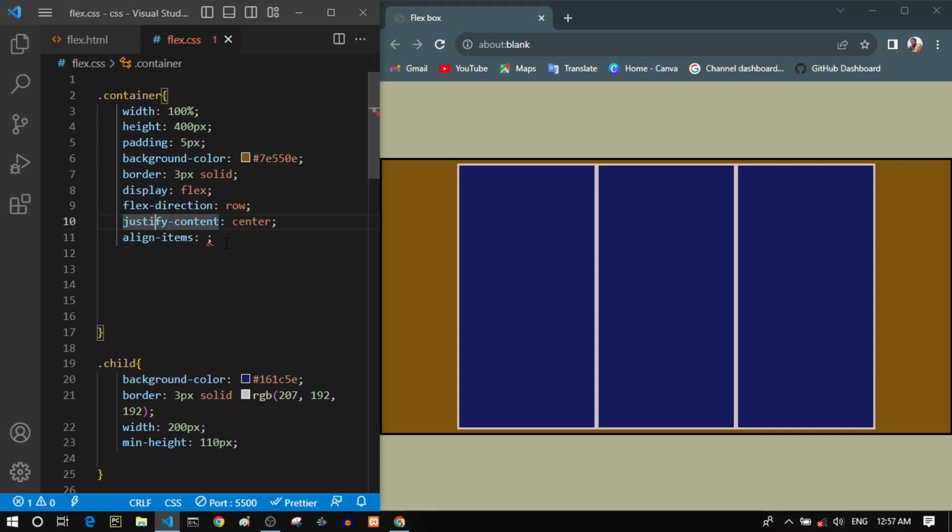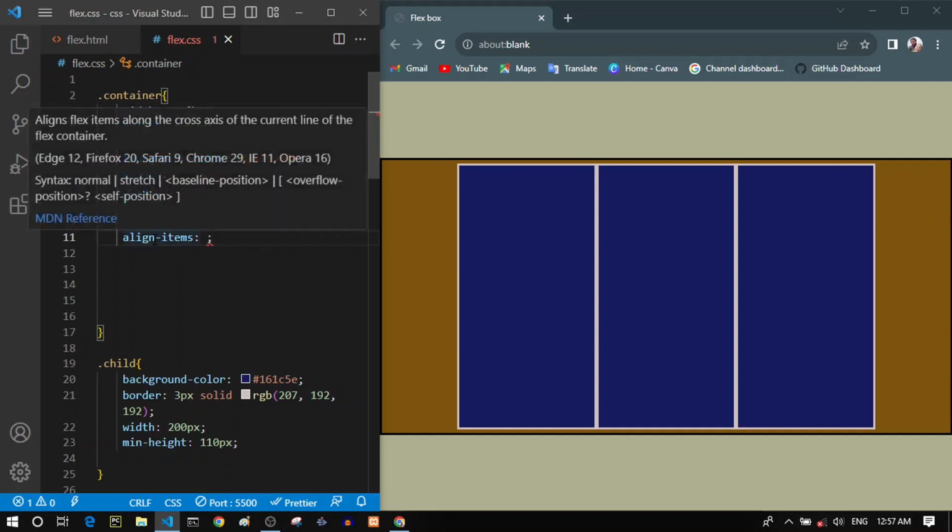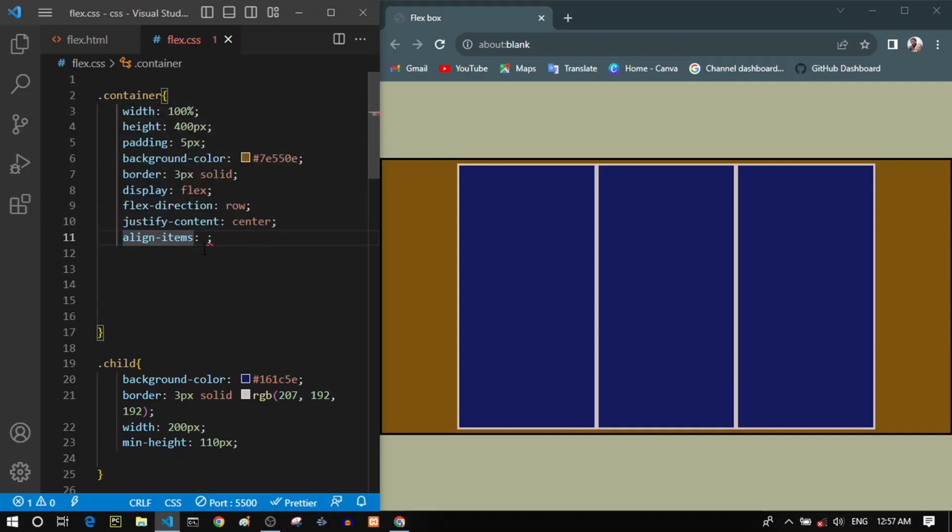If justify content is arranging our items horizontally, then align items will arrange our items vertically, in an opposite way. And if justify content is laying out our items vertically, then align items will be aligning our items horizontally, which means it will always be the opposite of justify content.